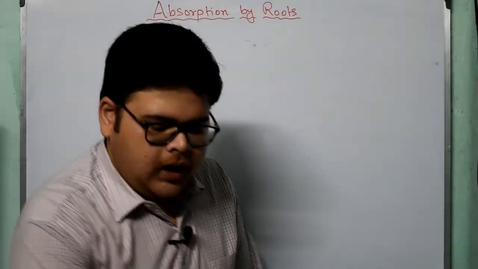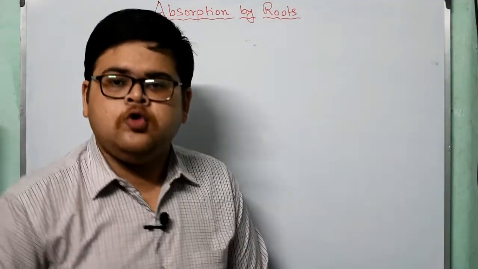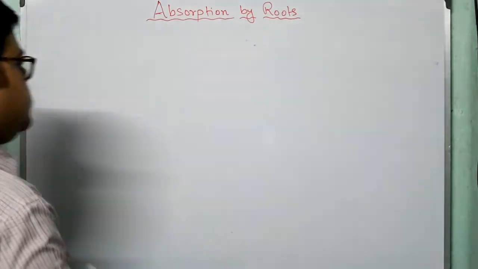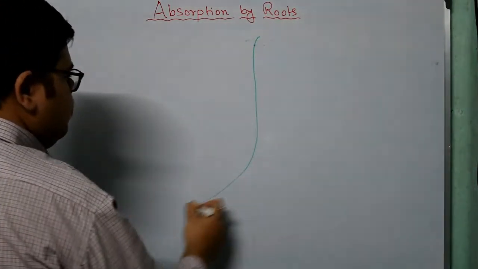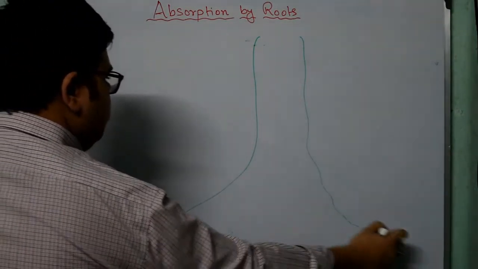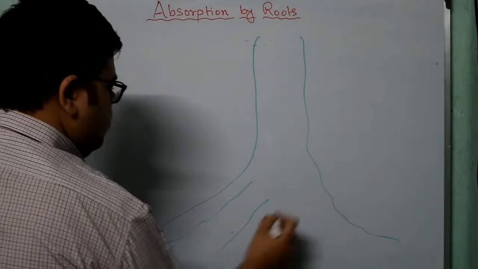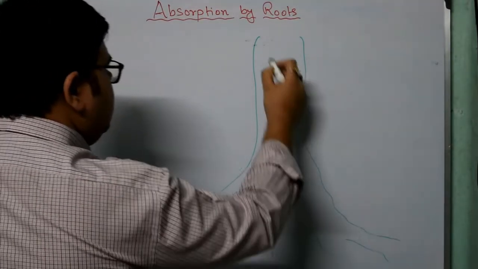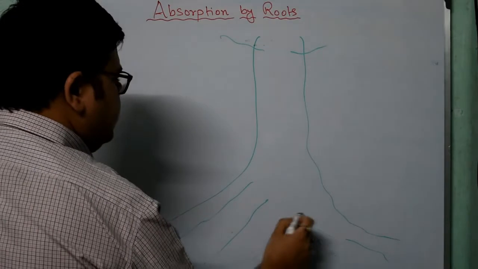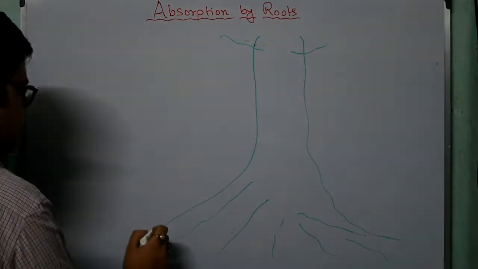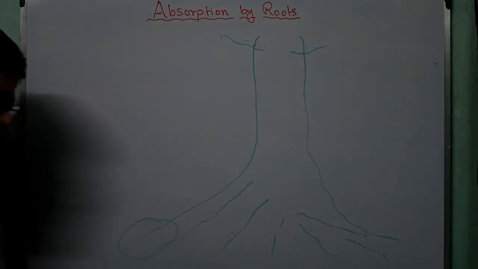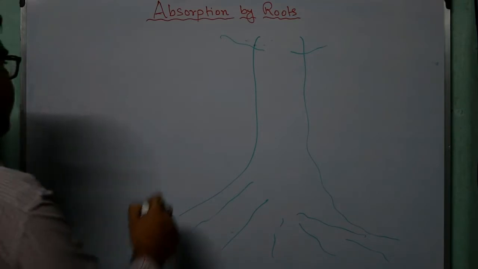See, what do you understand by this particular root pressure? Suppose this is a tree. Okay, now these are the roots, right? What happens?